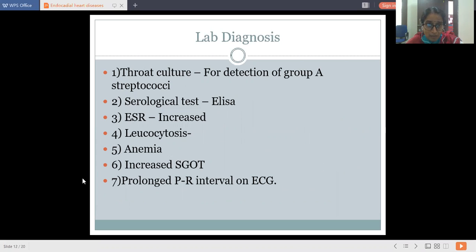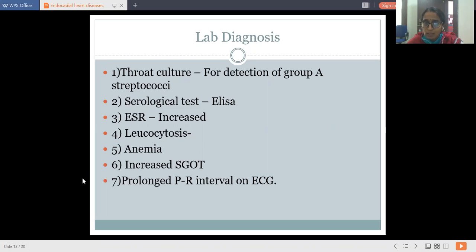Now, lab diagnosis of rheumatic fever. What is the lab diagnosis? First, we have to perform a throat culture. We have to take a throat swab for detection of group A streptococci. As the origin of this disease is streptococcal infection, we can get this streptococci from the throat swab.